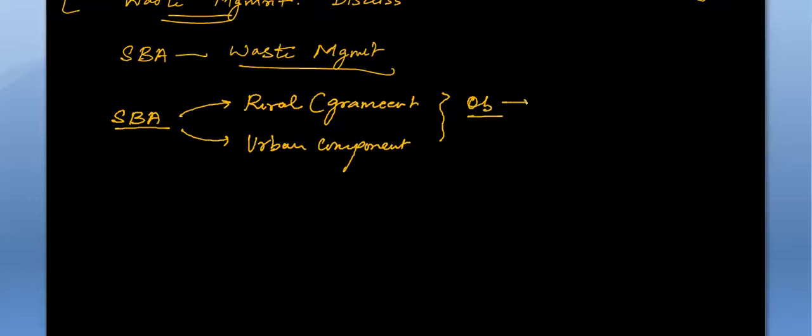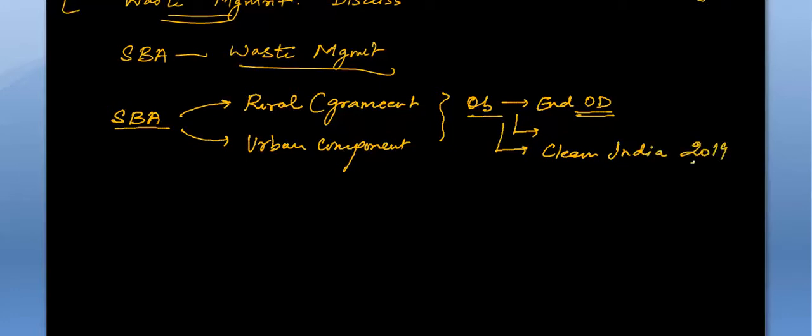The objective of SBA is to end open defecation, to build toilets, and its aim is to make India clean by October 2019. So today we will be focusing more on the urban component.